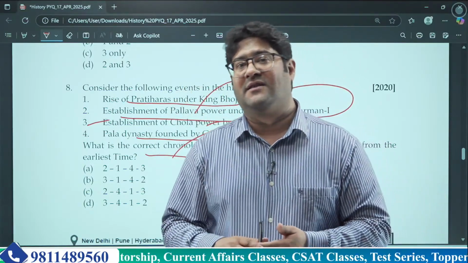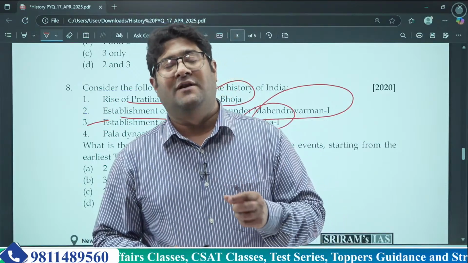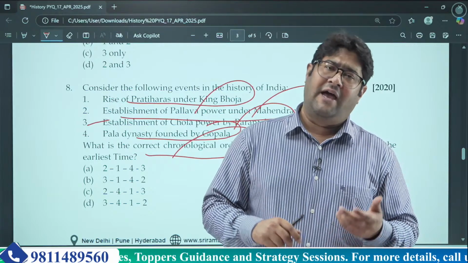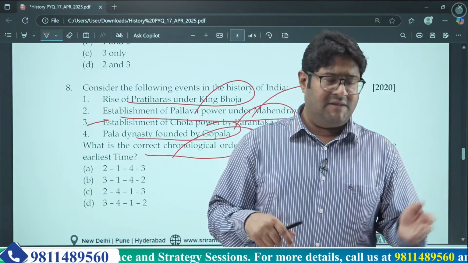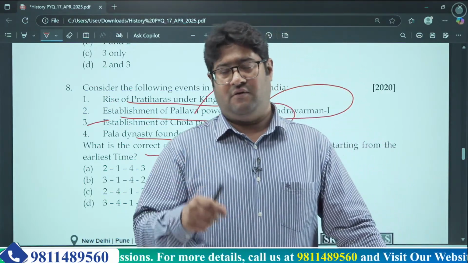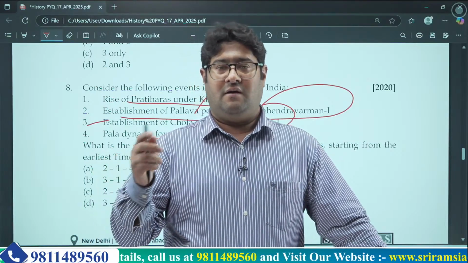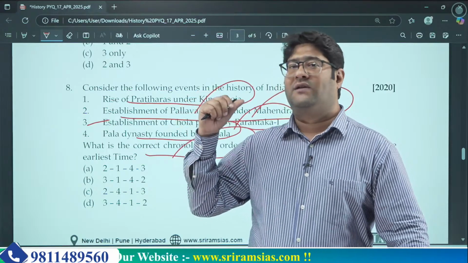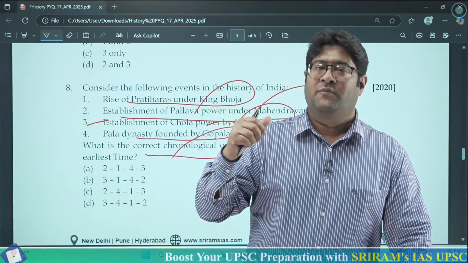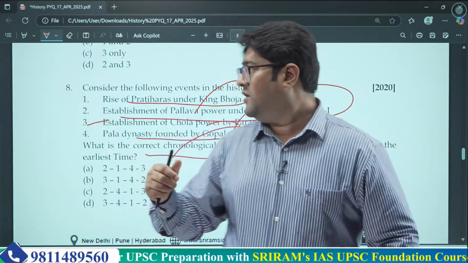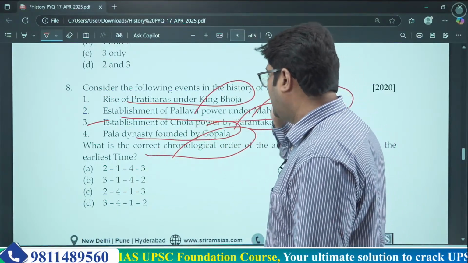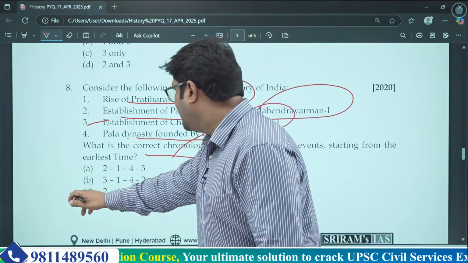Famous rulers from the Imperial Chola dynasty were Rajaraja, Rajendra Chola, and others. A very famous movie came recently, PS1 and PS2, Ponniyin Selvan 1 and 2. It is all about the Imperial Chola rulers. So the last event which happened was the establishment of Chola power by Parantaka I. So the correct answer is 2413.